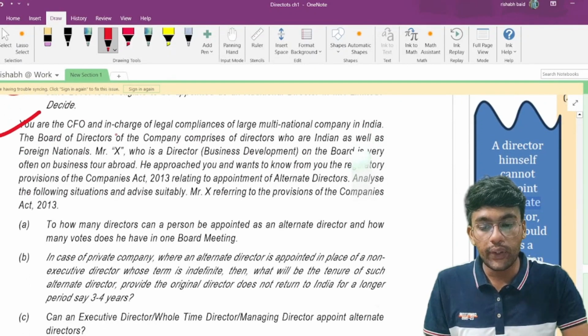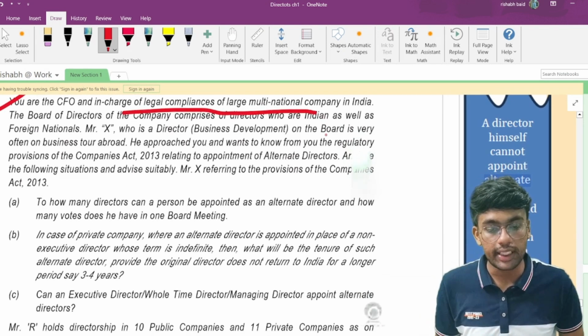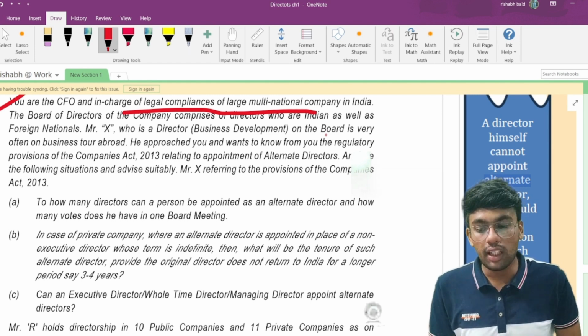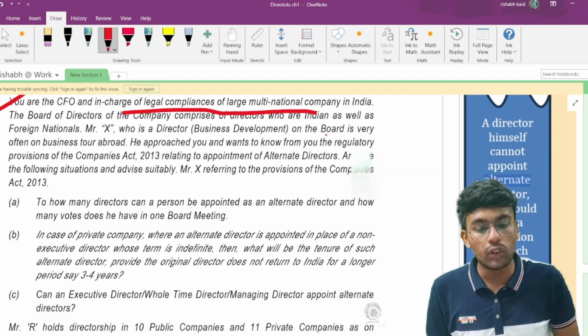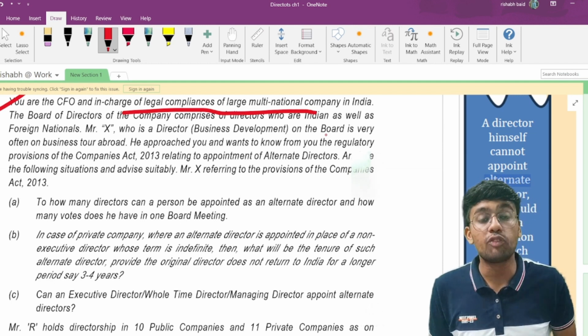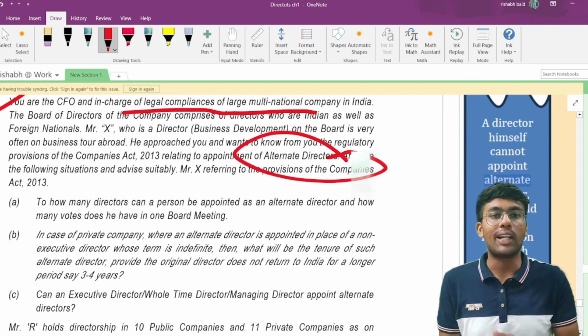You are a CFO in charge of legal compliance in a large multinational company. The board of directors of the company comprises directors who are Indian as well as foreign nationals. Mr. X is a director on the board and is very often on business tours abroad. He wants to know from you the regulatory provisions within the Companies Act with respect to appointment of an alternate director. We had discussed these earlier also, and I don't think there is much importance in reading this again.